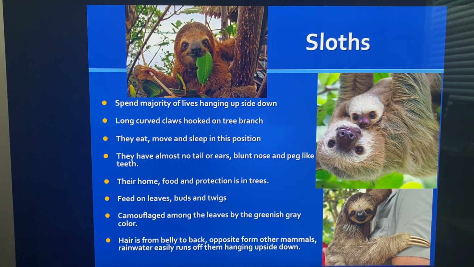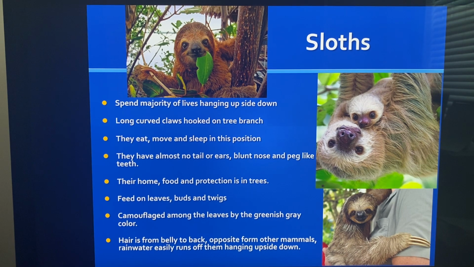Their home and food protection is always in the trees. It means they live in the trees. They feed on leaves, buds, and twigs in the trees. And they camouflage among the leaves. They usually have this greenish gray color. This one has brown to camouflage.